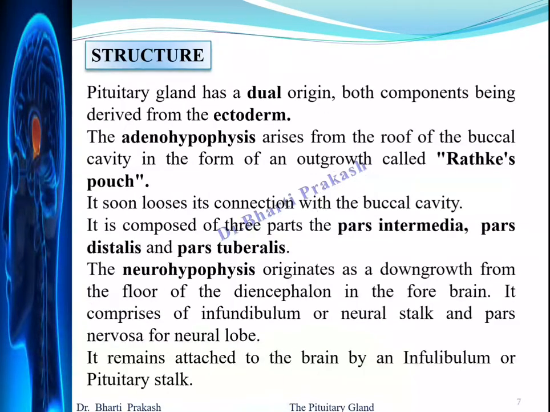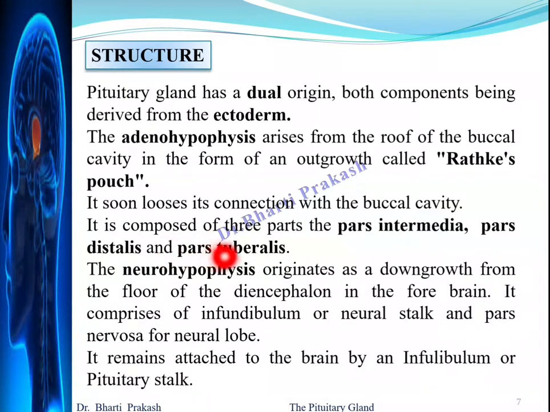Coming to its structure, the pituitary gland has a dual origin. Both the components are derived from ectoderm. The two portions are the adenohypophysis and the neurohypophysis. The adenohypophysis arises from the roof of the buccal cavity. It arises in the form of an outgrowth called Rathke's pouch. But very soon it loses its connection with the buccal cavity.